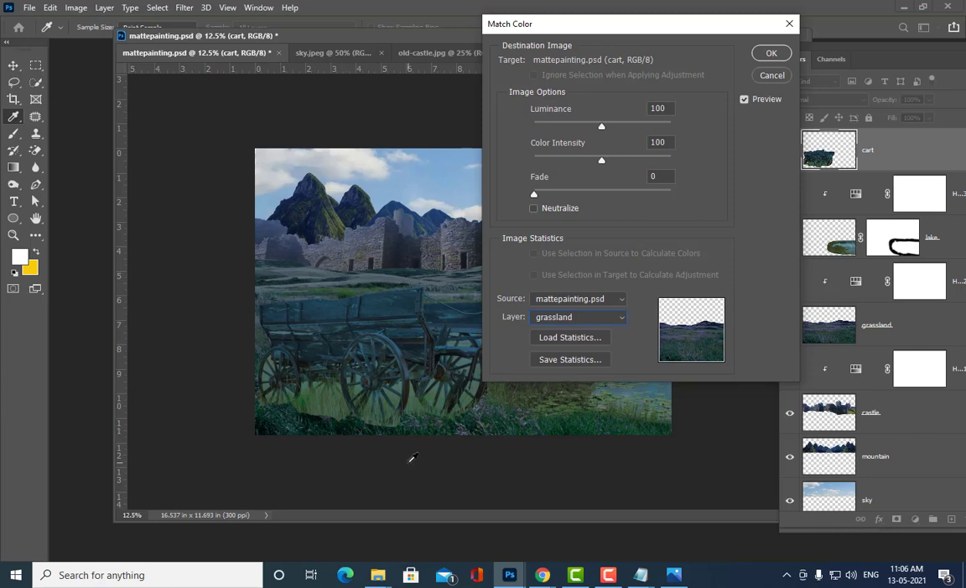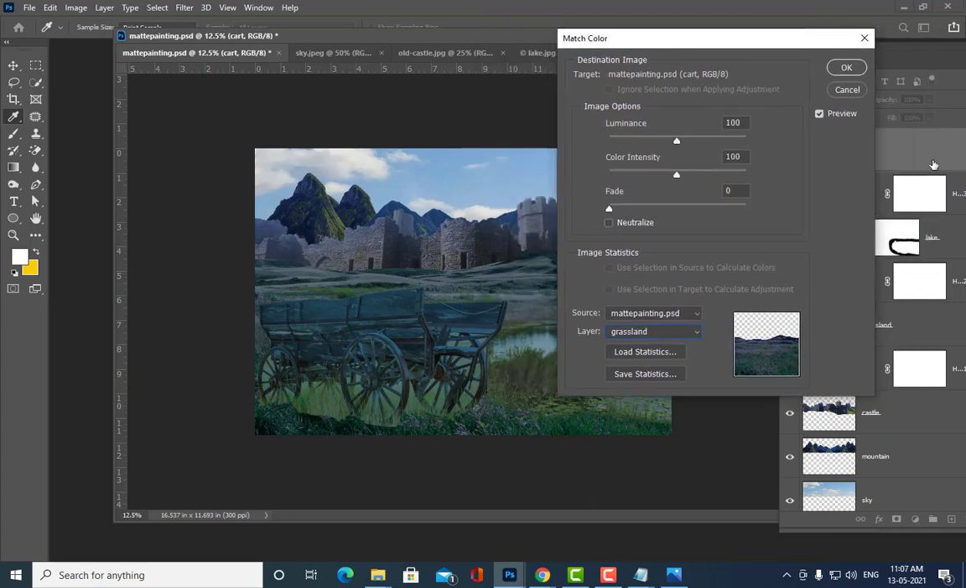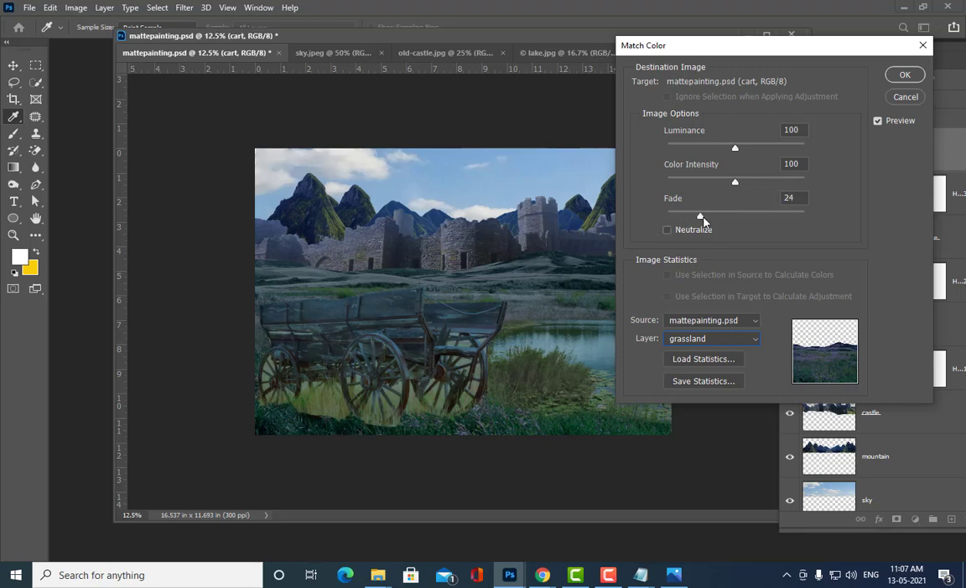See the moment I selected, it is now looking like this. So something like this, okay. So let me reduce the fade amount here. And also we can also do one thing. So we can try to change the color intensity, okay. Let's keep it around, okay. We can also try to change the luminance, luminance also, okay. Is it clear, all of you?